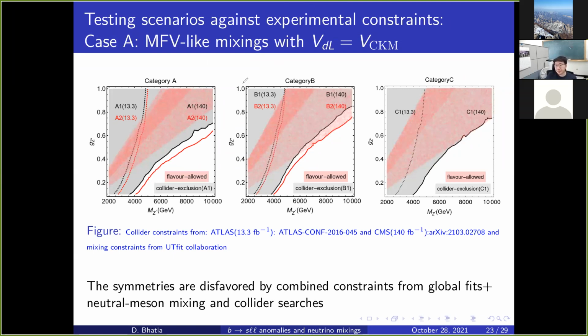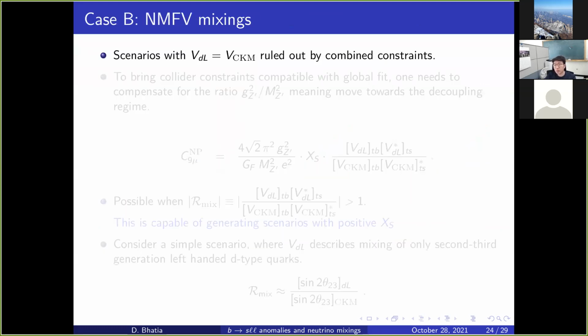Now if we introduce non-MFV, we can allow for heavier new physics. The collider constraints are pinpointing us towards slightly decoupled new physics: large MZ prime and low gZ prime are favored. So we need to go towards a decoupled solution, and maybe a slight non-MFV might work.